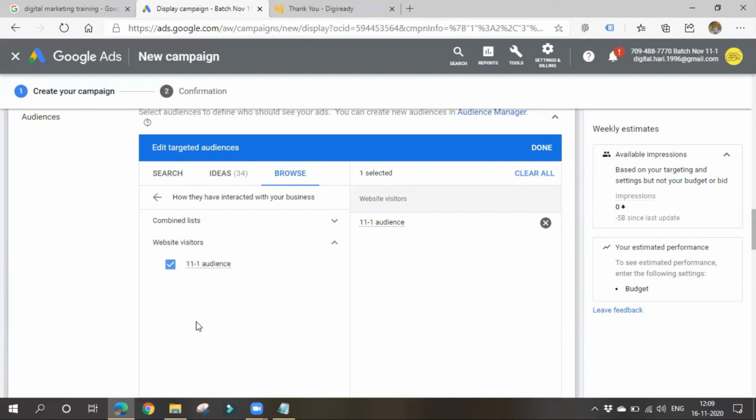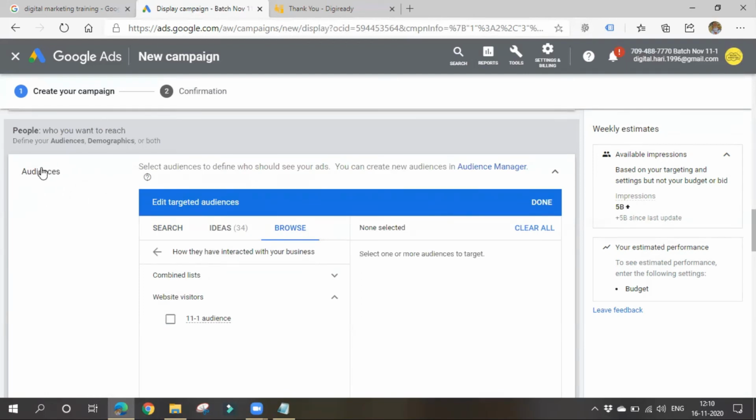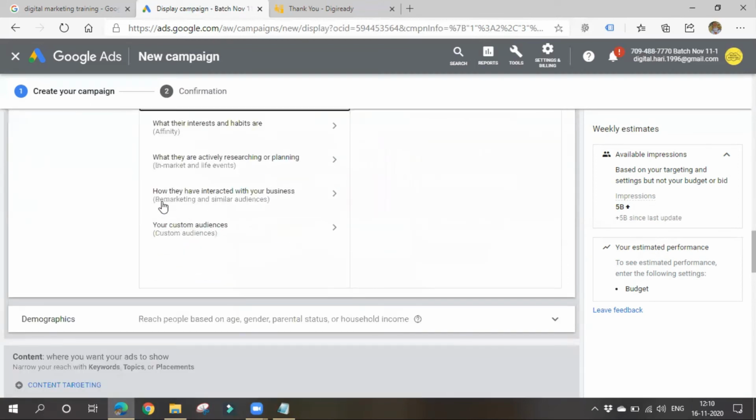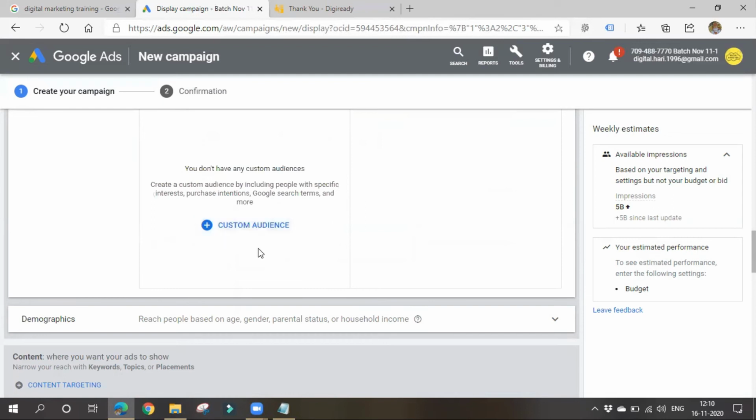If you have created app visitors like that, you can also target them. Once you create your audience, it will be shown here. In case of targeting, you have to go to audiences under browse. You can choose remarketing and similar audiences.